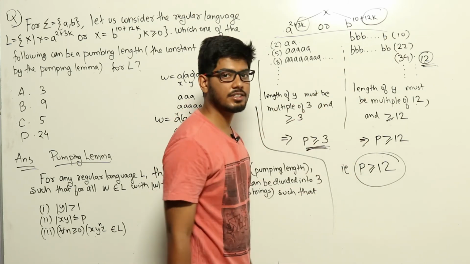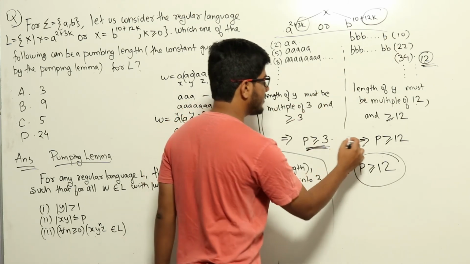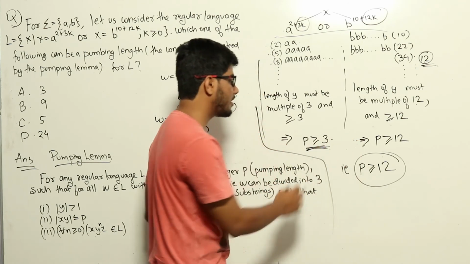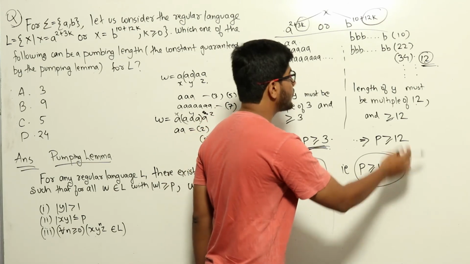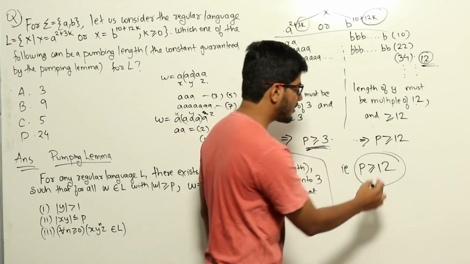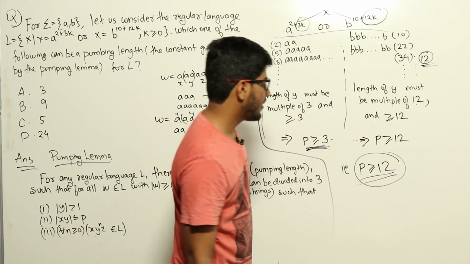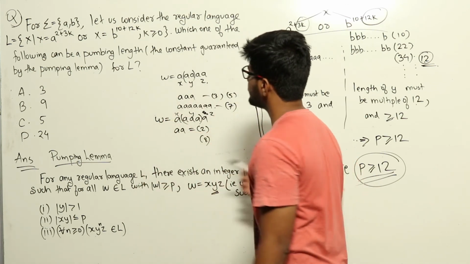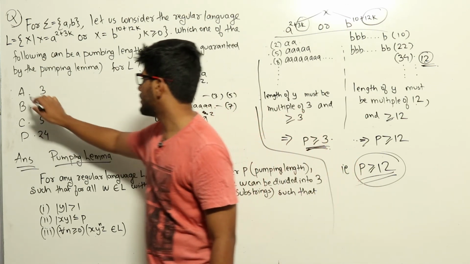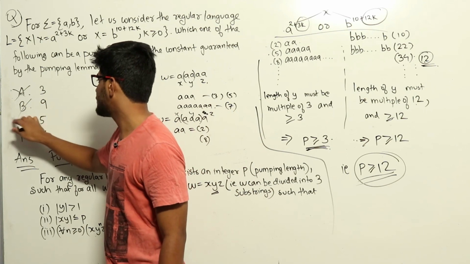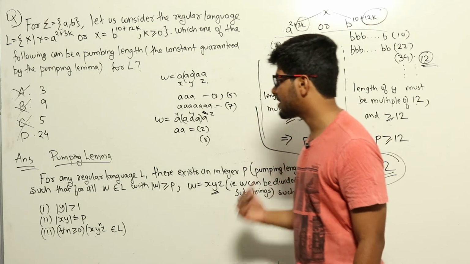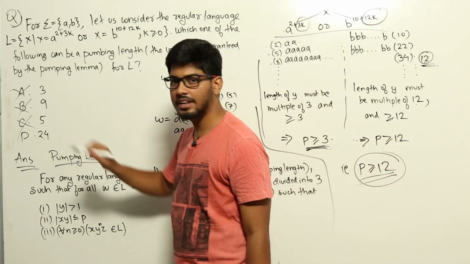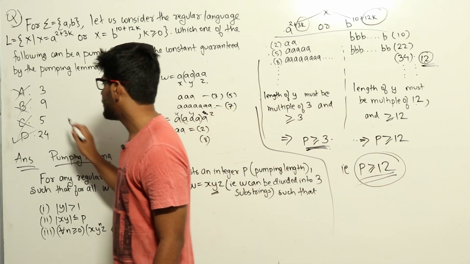Now if we take these two, here it says it should be greater than or equal to 3, and here it says it should be greater than or equal to 12. So in total the pumping length for this whole language should be greater than or equal to 12. Now if you look at the options, A 3 is false, B 9 is false, C 5 is false. So the only option which satisfies greater than or equal to 12 is option D, that is 24. So D is the right answer.